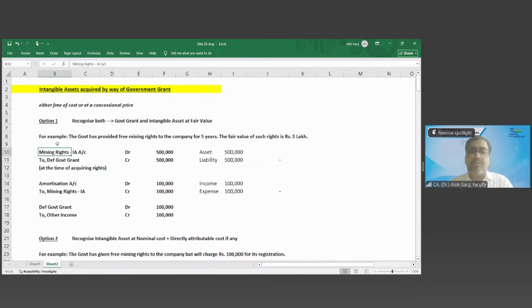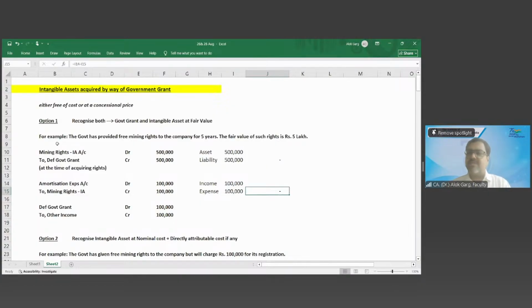Now this asset is going to be amortized over a 5-year period. So what is the value of amortization every year? Amortization expense account debit to mining rights intangible asset, 5 lakh divided by 5, 1 lakh, right? And this liability of government grant is also amortized. Deferred government grant account debit to other income 1 lakh. So every year there is an income of 1 lakh, there is an expense of 1 lakh. So net P&L impact 0. Correct.